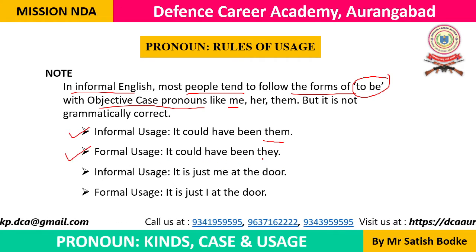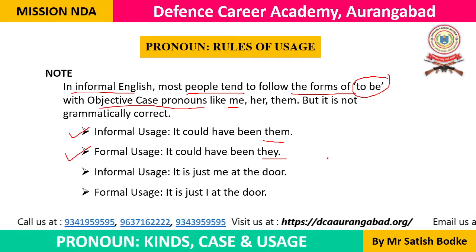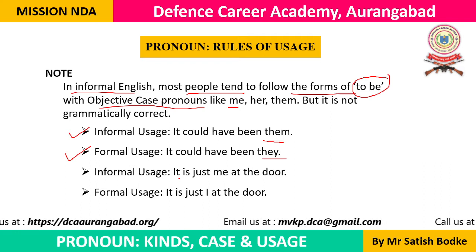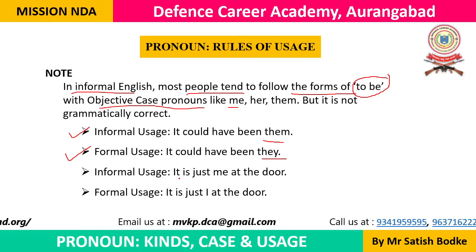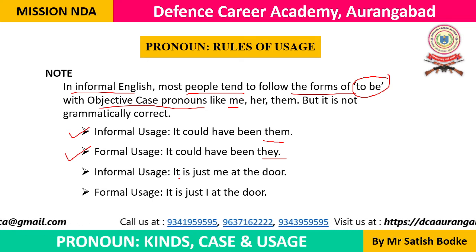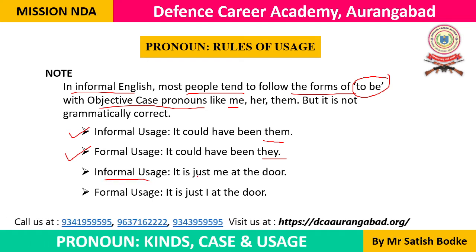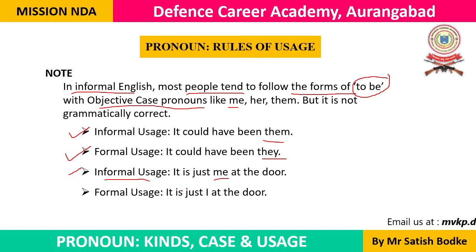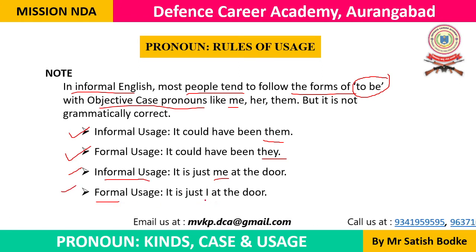It could have been they. Okay, it is they. Okay, it is we. It is I. It's me is incorrect. It is I is correct in formal English. In informal English, you can say it is just me at the door. Here me is correct in informal English, but in formal English you cannot say it is me. You will have to say it is I.